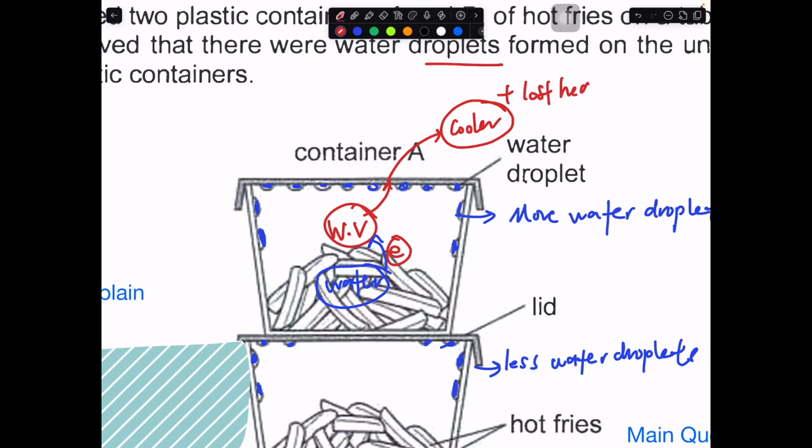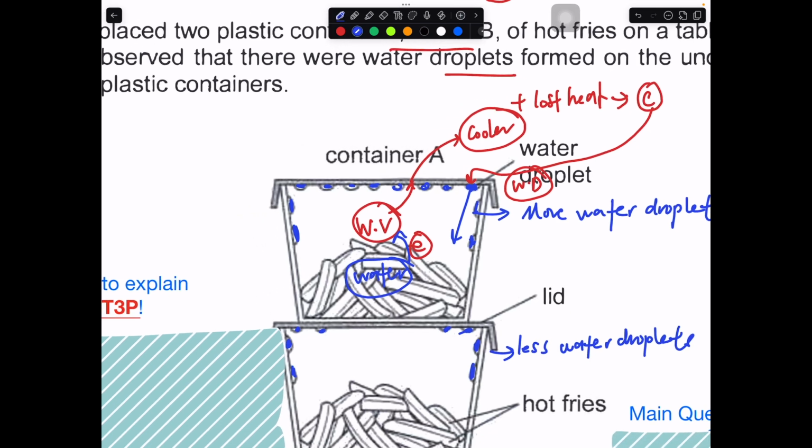They will start to lose heat, and then they will start to condense into water droplets. These water droplets remain on the surface of the lid. After some time, they will just fall back down into the French fries. So that will be part of it.